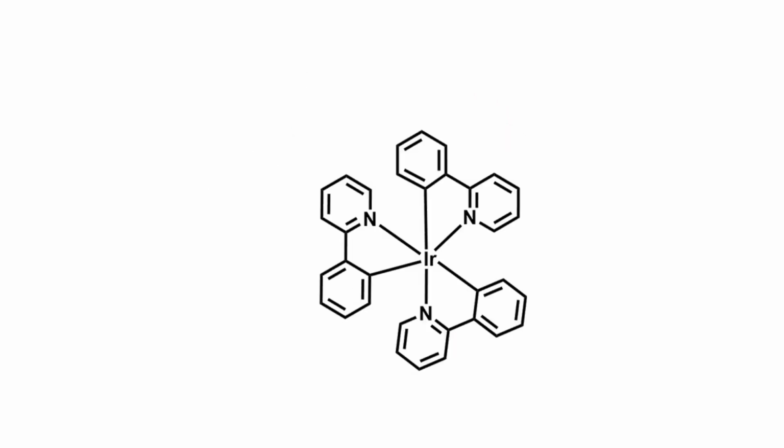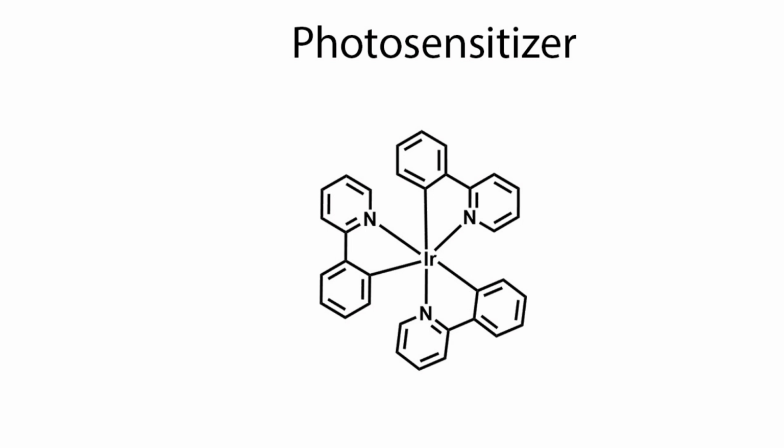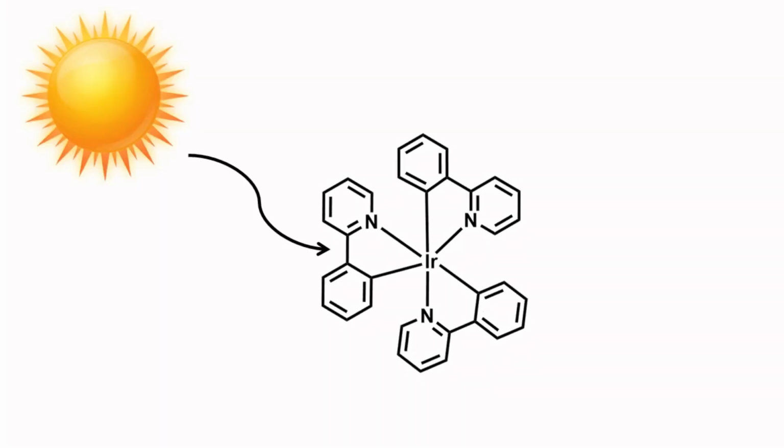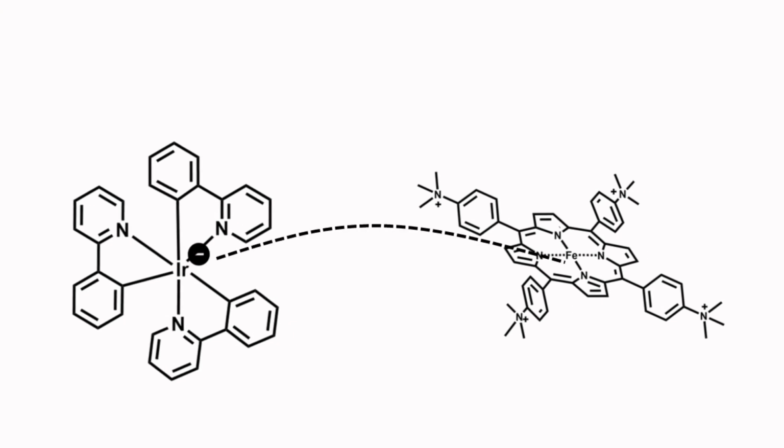With the use of another molecule called a sensitizer, we are able to catch the sunlight and transfer its energy as an electron to our catalyst, which will then reduce CO2 to methane. That's for the theory. Now let's go to the lab.